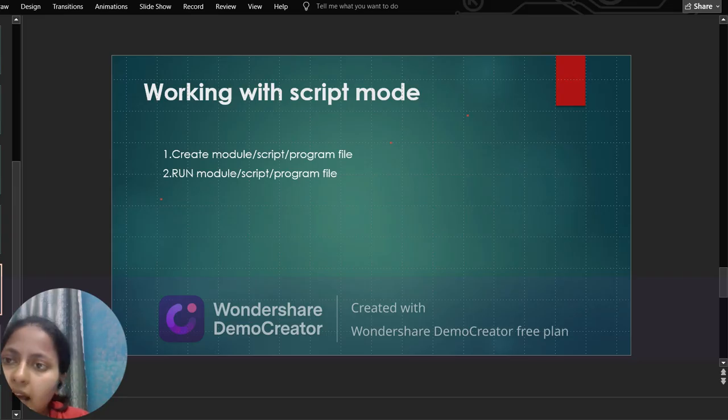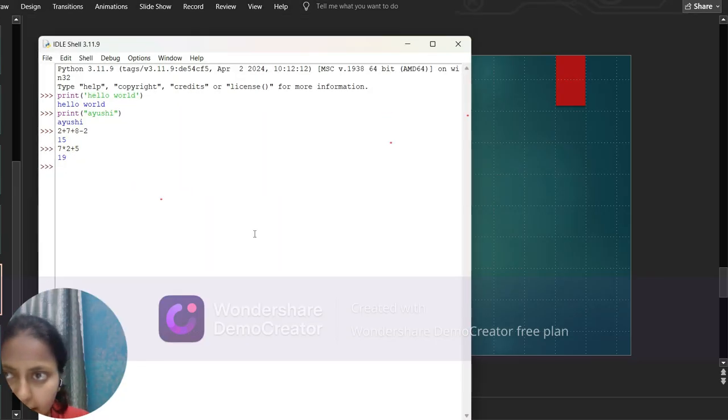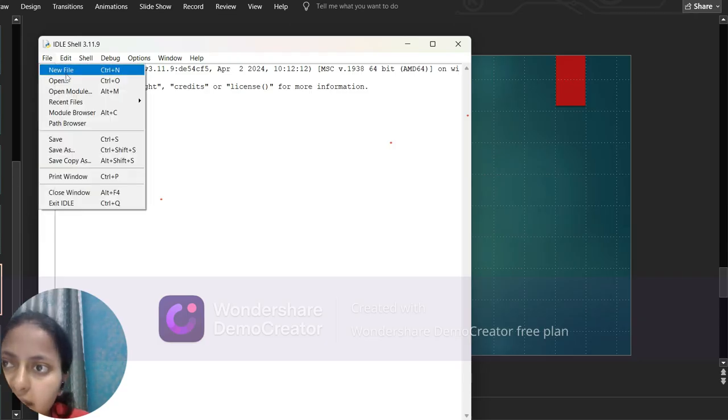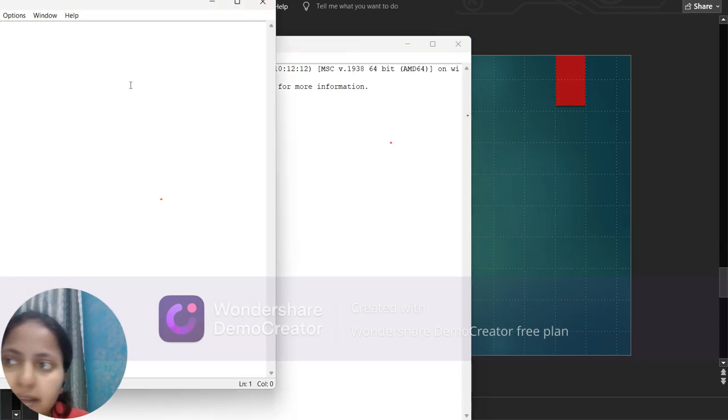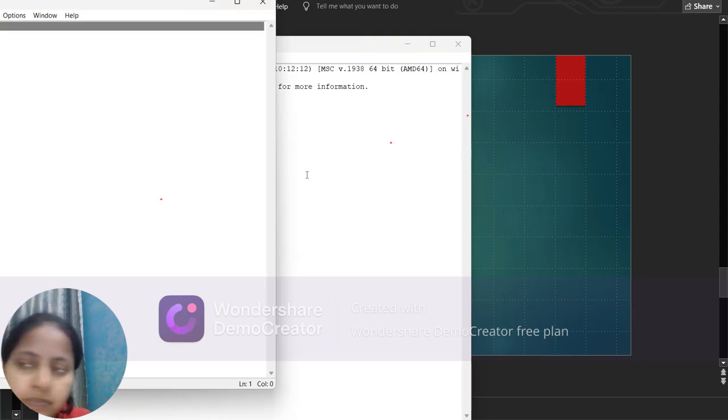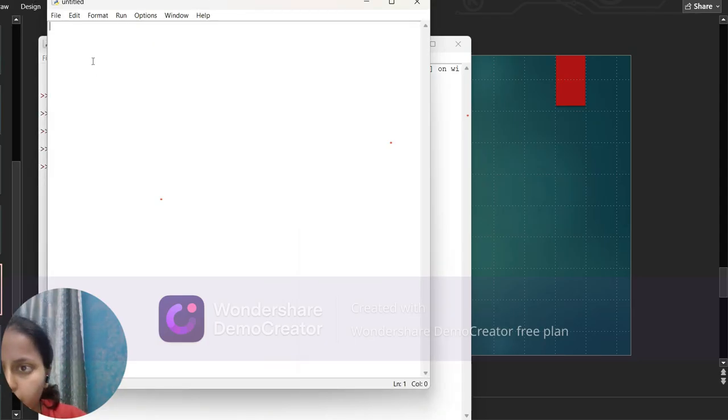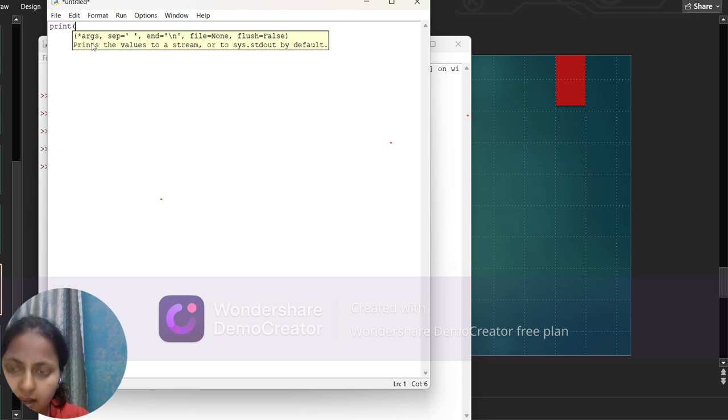Firstly I am going to open the Python IDE shell. After that I will go to File, then New File. Okay, new file is open. I need to set up my screen, just a minute. This is my new file. I'm going to write one code like print Ayushi.